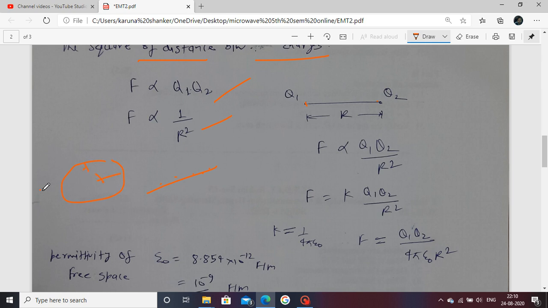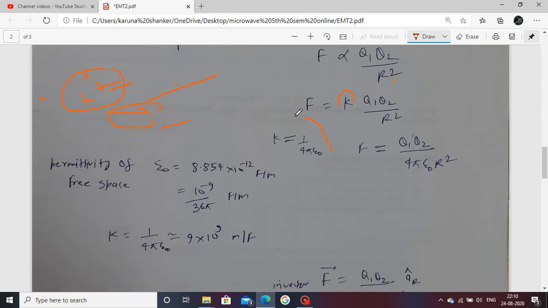Suppose this is a positive charge and a positive charge. In volume, the charge is present throughout a volume. This is a volume charge. Line charge, point charge, surface charge and volume charge. This is your point charges. Now, combining both, force is proportional to the product of Q1 Q2 and inversely proportional to r square. Now proportionality is removed by using the constant K. The K constant comes in terms of epsilon naught. Epsilon naught is the permittivity of free space.